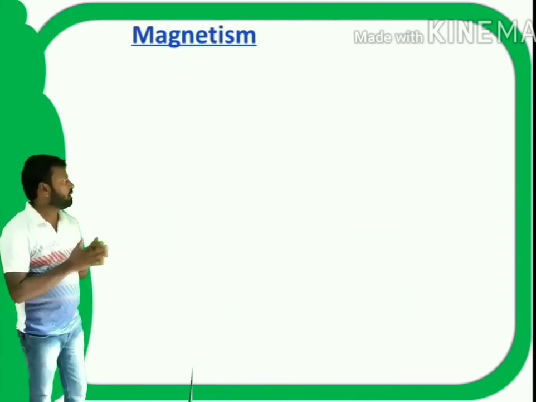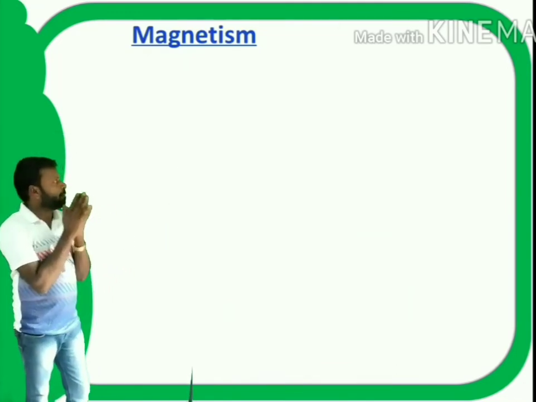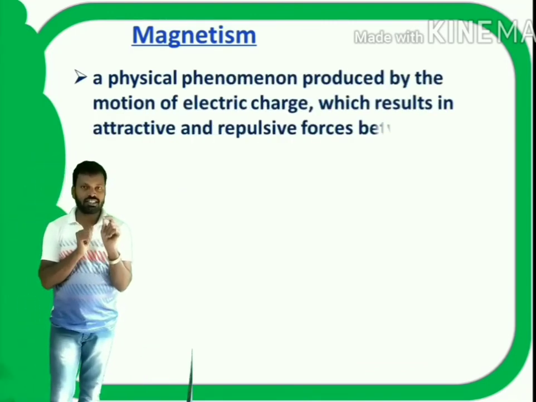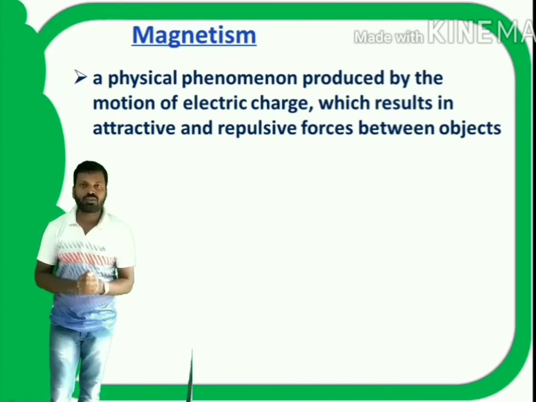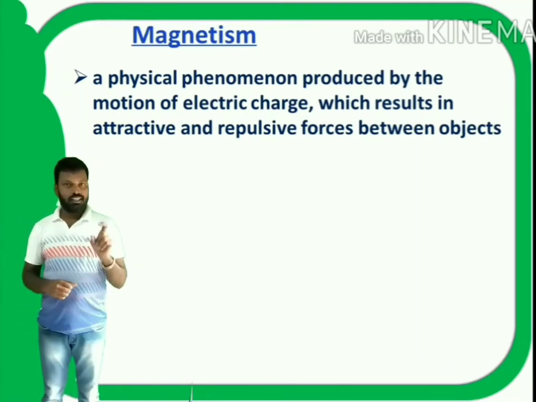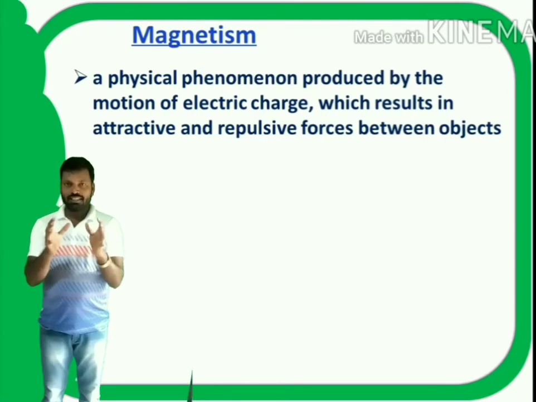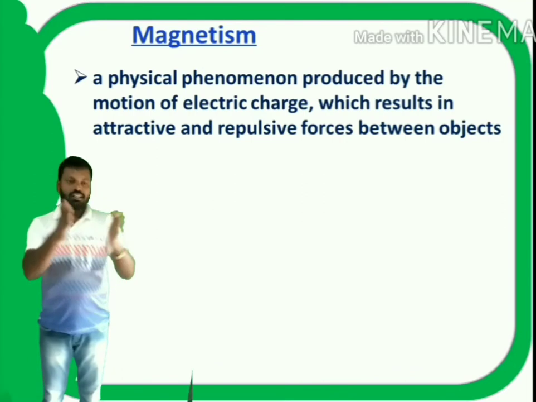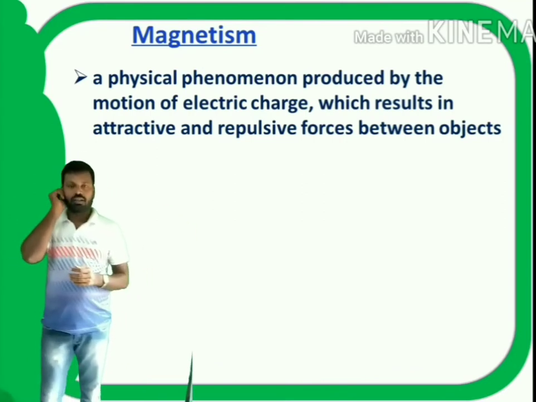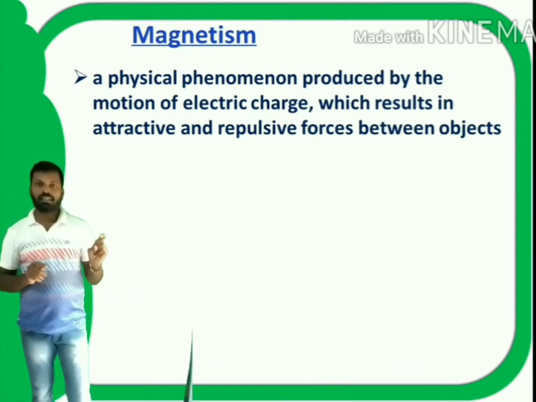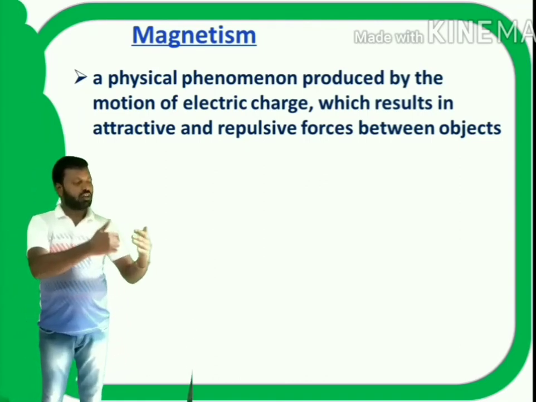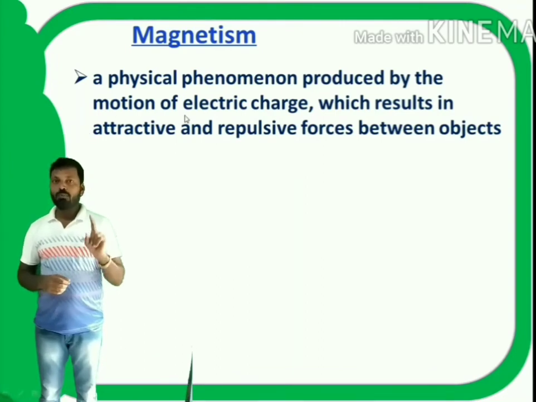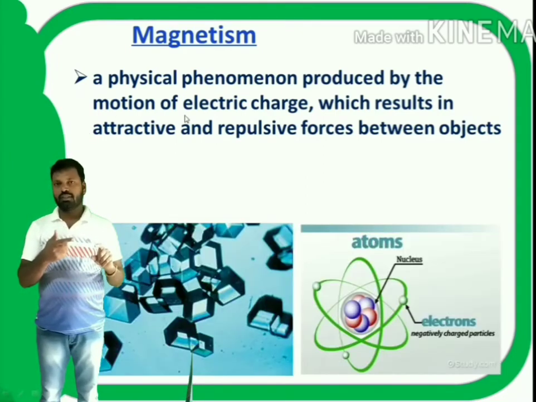First, what is magnetism? Generally, magnetism is a physical phenomenon produced by the motion of electric charge, which results in attractive and repulsive forces between objects. That means magnetic materials attract each other or repel. This property is produced due to the motion of electric charge.